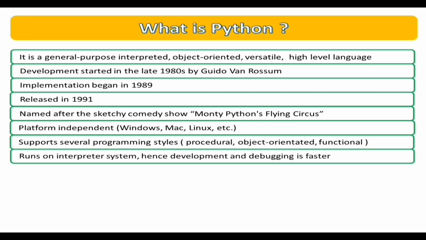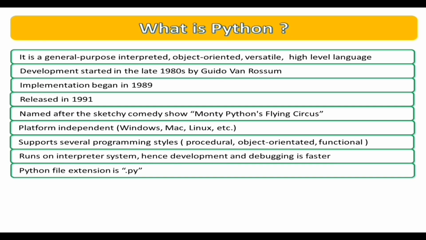Now, what is an interpreter system? In an interpreter system, the code can be executed as soon as it is written, thereby making the development, debugging, and prototyping easier and faster. All Python codes are saved with .py extension.